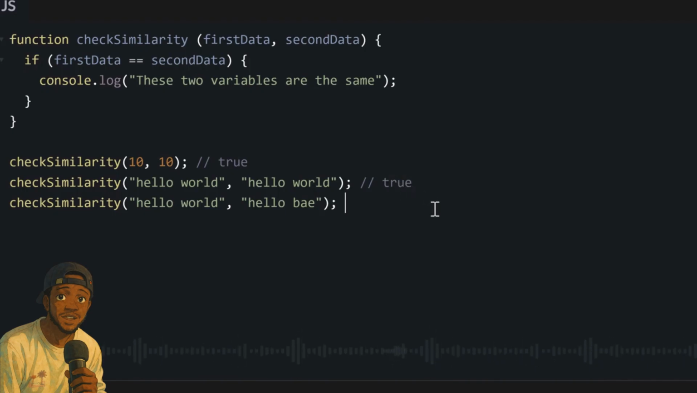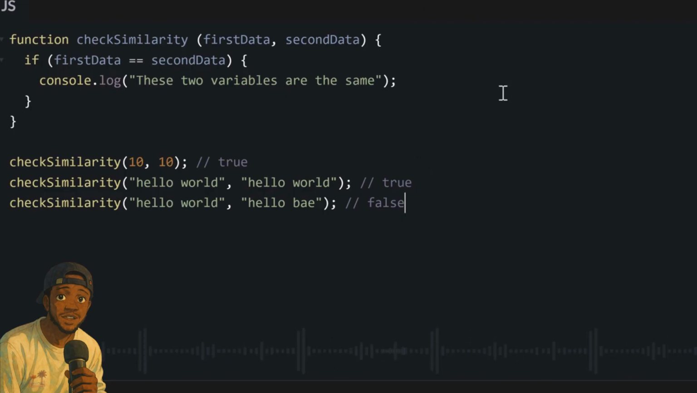May we call the function with 10 and 10. If we pass in one string of hello world and then the second string of hello bay, you could try to compare these two. Since they no be the same, you no go do anything because our if statement evaluates to false. Again, all of these things we don learn before now.